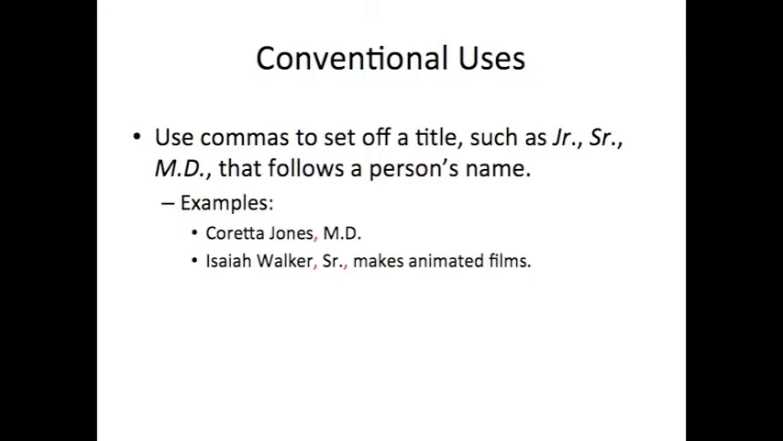Conventional uses. Use commas to set off a title such as junior, senior, or MD that follows a person's name. Examples: Coretta Jones, MD. Isaiah Walker, Sr., makes animated films.